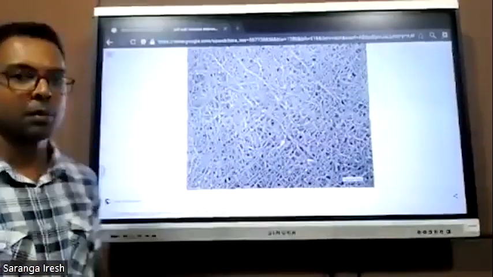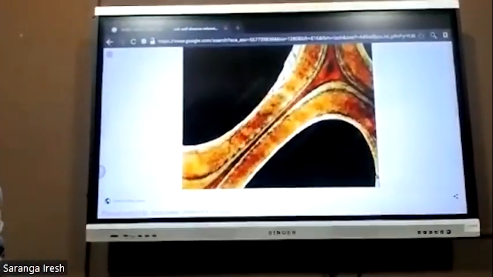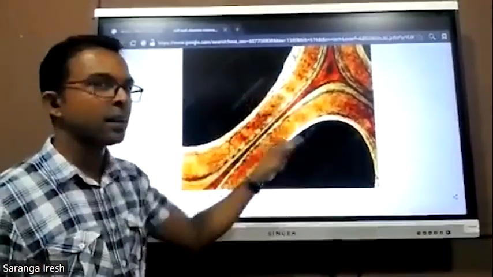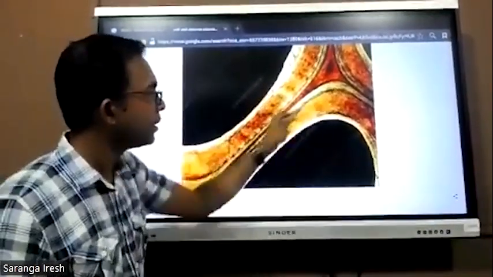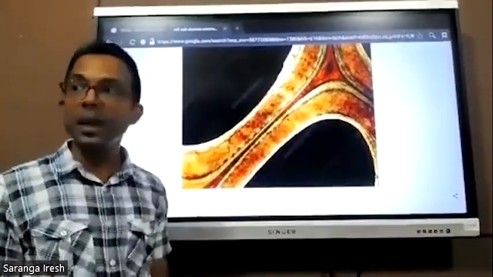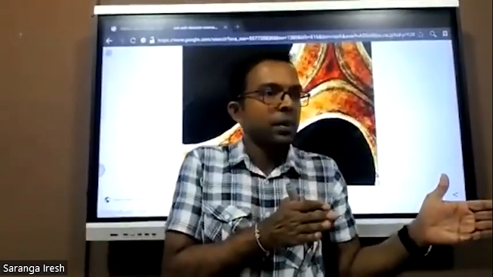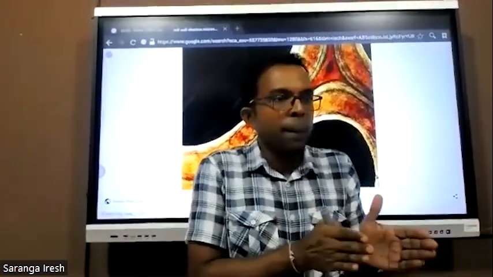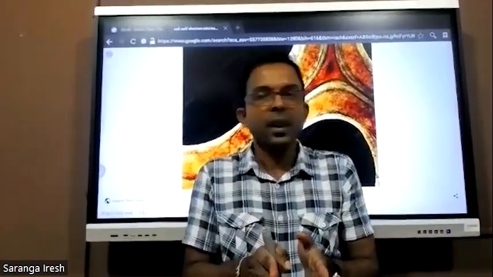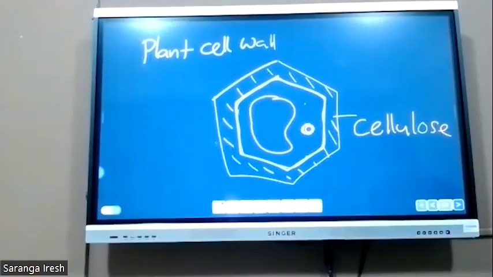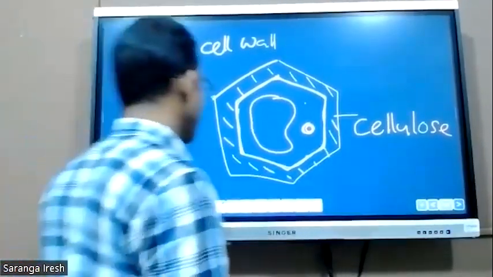This is the primary cell wall. In this diagram, this is one cell and this is the other cell. This is the cell wall, and this is the cell wall. These two cell walls are connected by this line, which is called the middle lamella. When cells make tissues, they connect with each other, and there is a layer between those two cells. That is called the middle lamella. Just draw this structure, the cell wall.